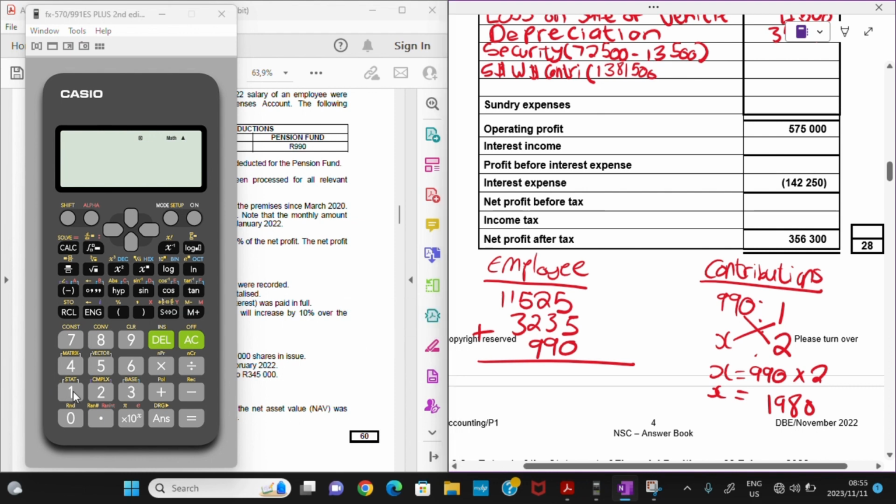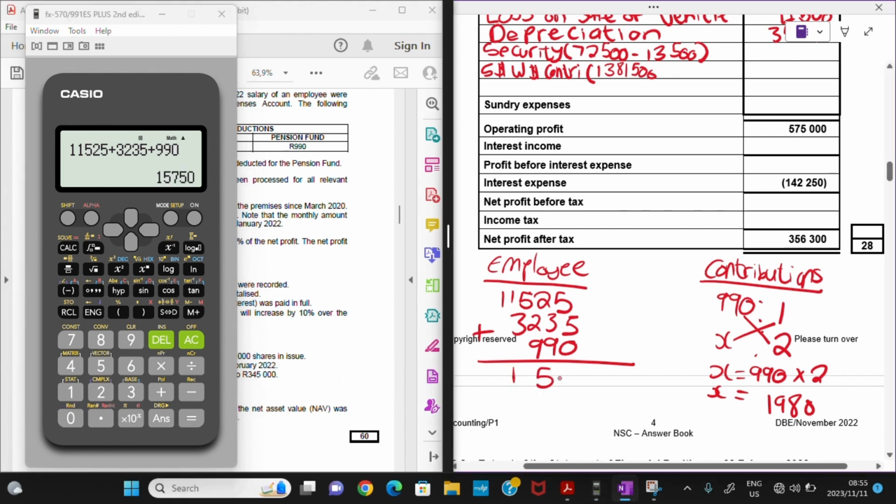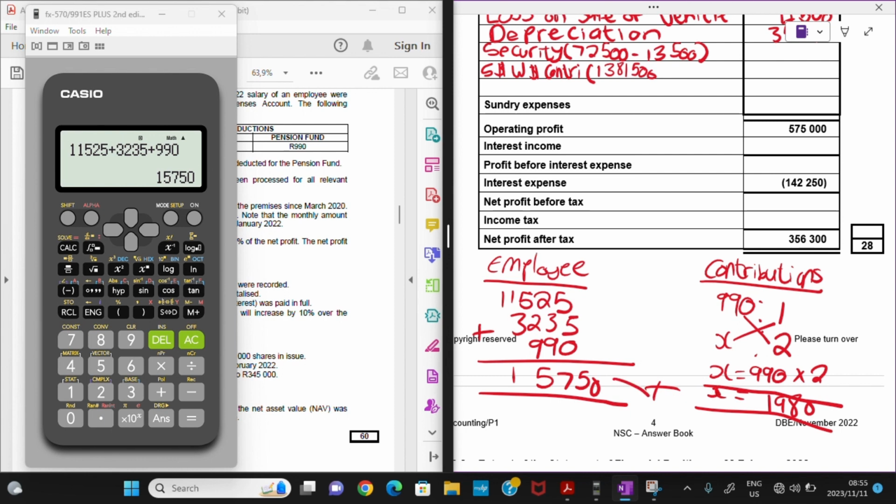Let's add up the part for our employee. We are looking for the gross salary: 11,525 plus 3,235 plus 990, which is 15,750. The amount we should add is the sum of these two amounts, because this is the salary and this is the contributions.